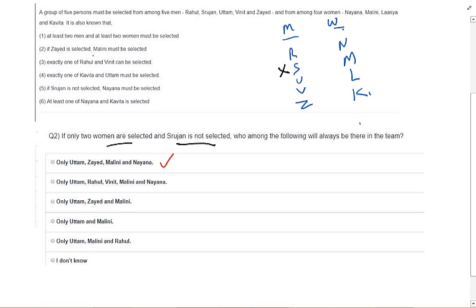We are also given a condition that exactly one of Rahul and Vineet can be selected. So one out of Rahul and Vineet will be missing out. And the 5 selections include 2 women and 3 men. So we already know which men would be losing out.